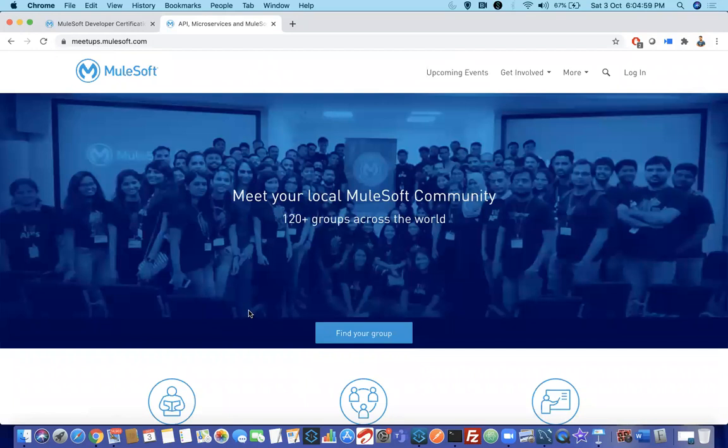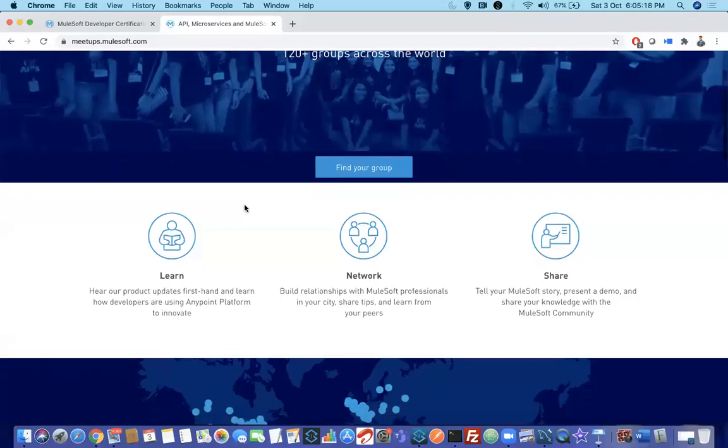One way or the other you will clear the certification, by buying the voucher or whatever it is. But gaining knowledge is very important. Gain the knowledge and win the sessions. Win the quiz, then you will get free vouchers for that. Then you can attempt your exam. So register for meetups.mulesoft.com. Clear?